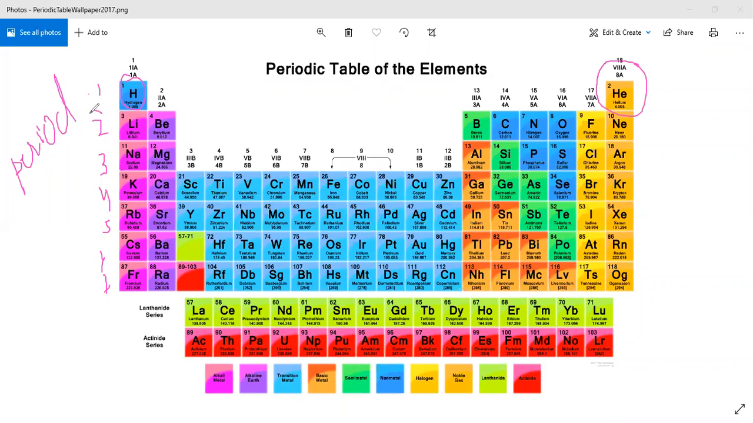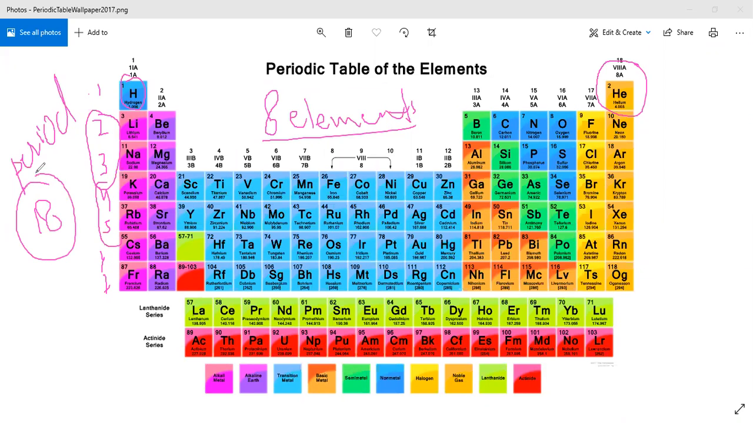The second and third periods both contain 8 elements. You can count 1, 2, 3, 4, 5, 6, 7, 8. So the second and third periods have 8 elements. Next we have the fourth and fifth periods. The fourth and fifth periods have 18 elements. Next we have periods 6 and 7.